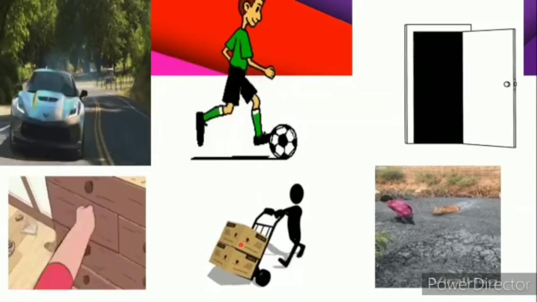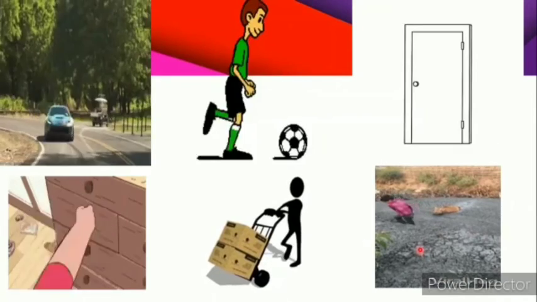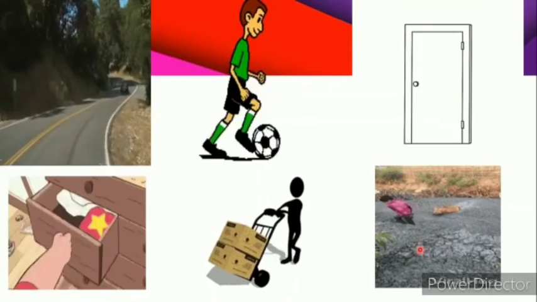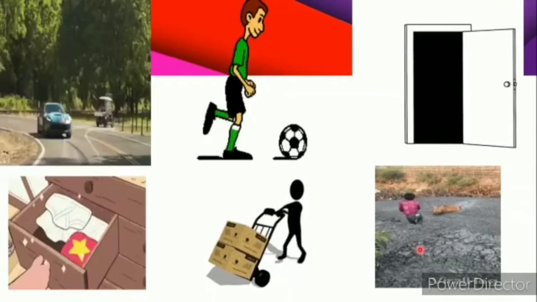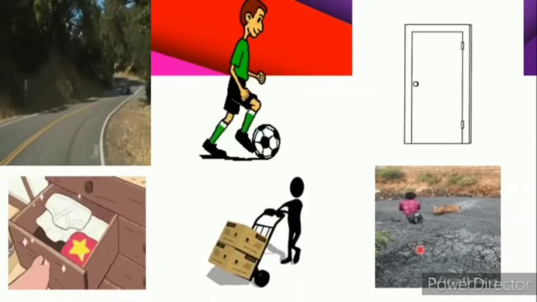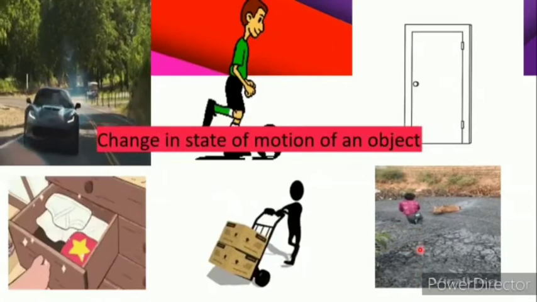Here a boy is trying to pull the cow. So students, in all these cases, the objects, that means a car, the ball, door, the drawer, the trolley or any animal, are in motion. That means there is a change in the state of motion of the object. Clear?